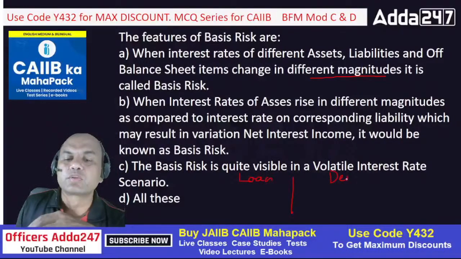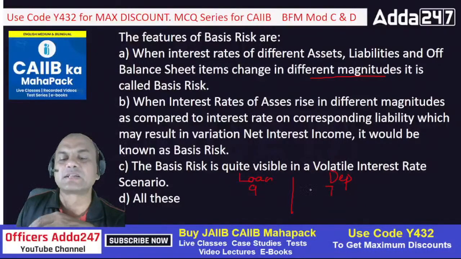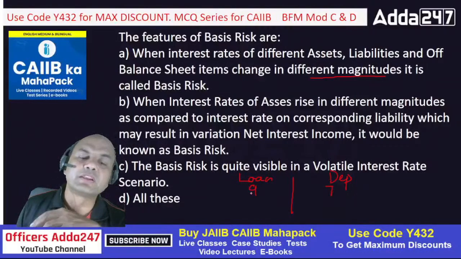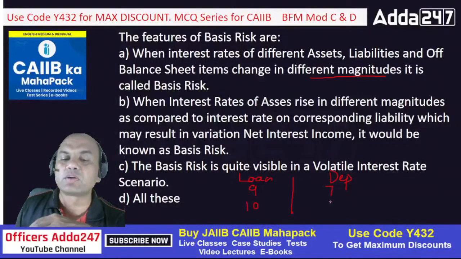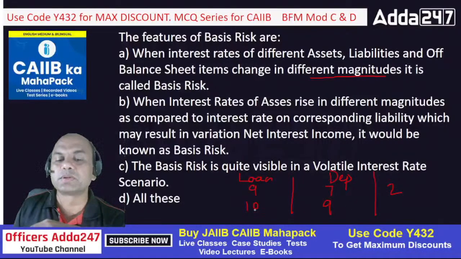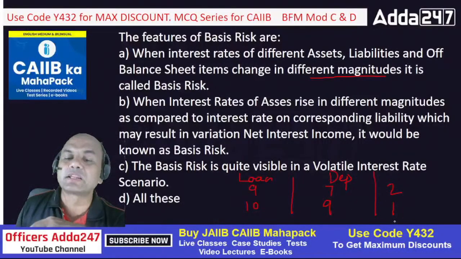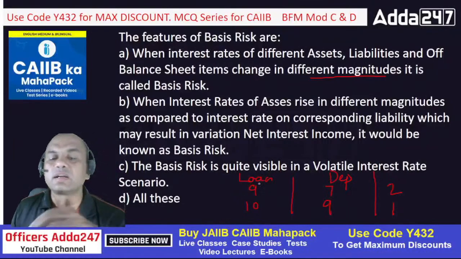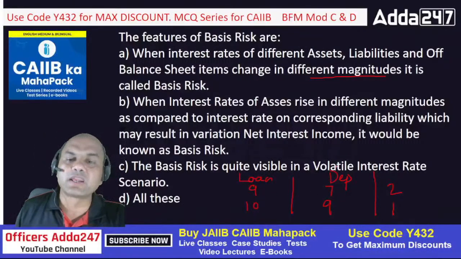Okay, so if the rate of interest was earlier loan let's say 9% and deposit was let's say 7%, let's keep 2% NIM. Now if the loan goes from 9% to 10% and deposit goes from 7 to 9, so earlier I was earning how much? 9 minus 7, 2%. Now I am earning how much? 10 minus 9, 1%. So my income has reduced. So when the changes in rate of interest for various loans and deposit products happen in different magnitudes, that is called the basis risk.